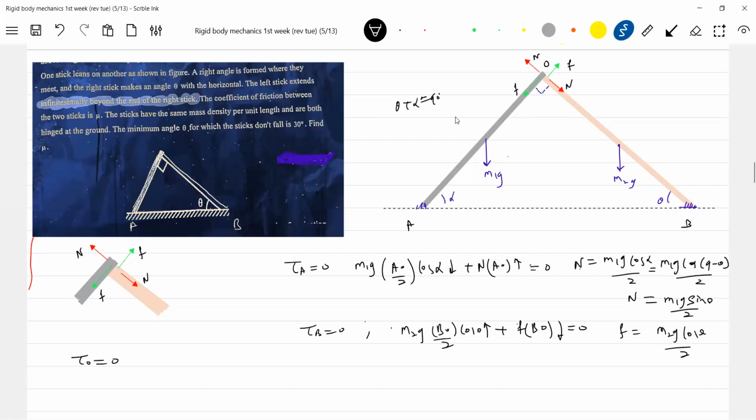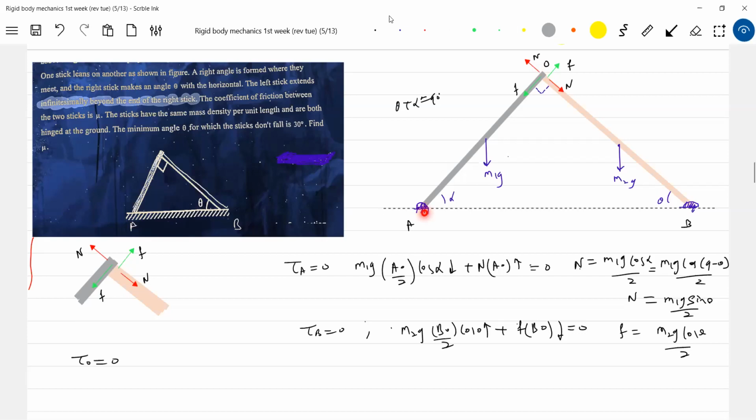Without hinge, okay, equilibrium is not possible, no? With hinge only it's possible, sir. No, without hinge, N will act here. Component of friction will also act. I think the hinge must be there. What to do? Now I'll define torque about two. So there'll be a reaction at the hinge, no?